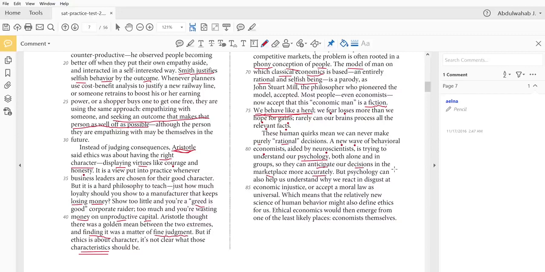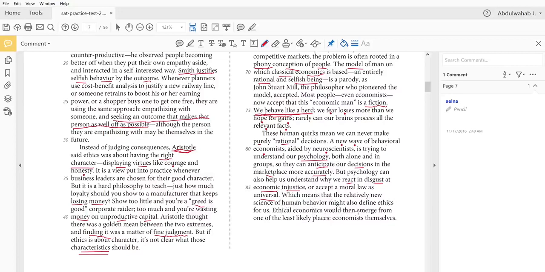But psychology can also help us understand why we react in disgust at economic injustice, or accept a moral law as universal, why we accept certain laws as universal, which means that the relatively new science of human behavior might also define ethics for us.